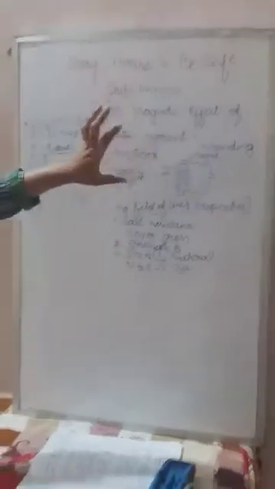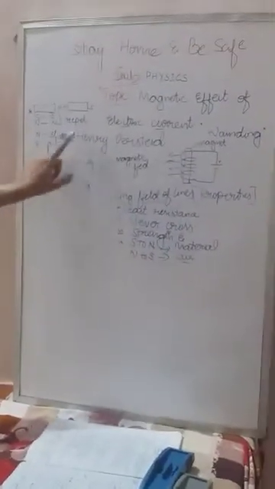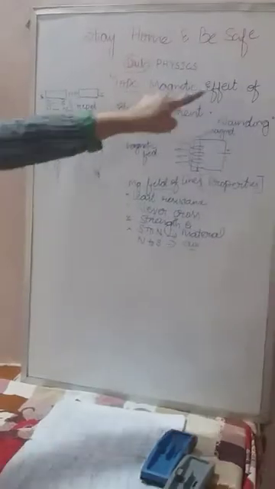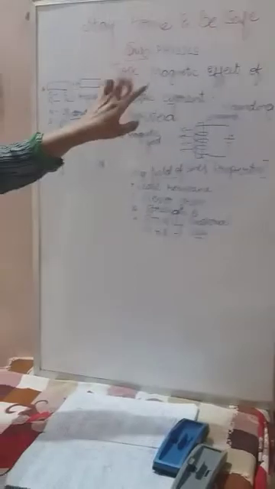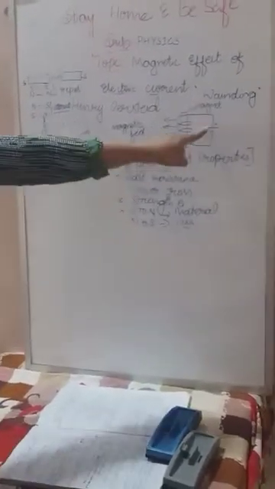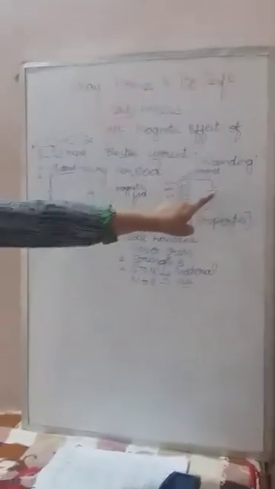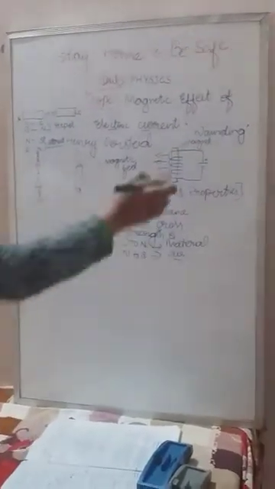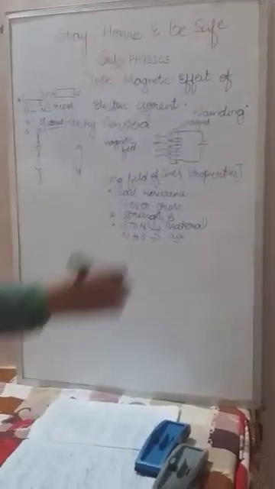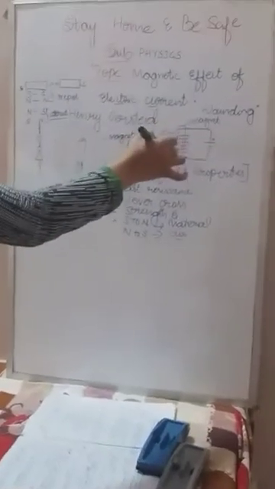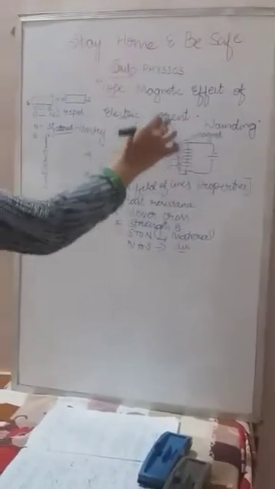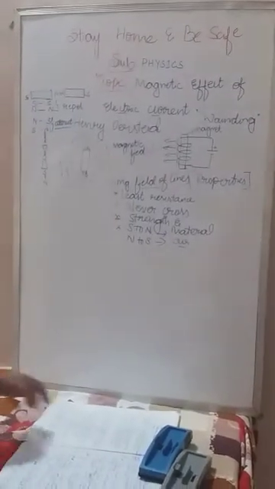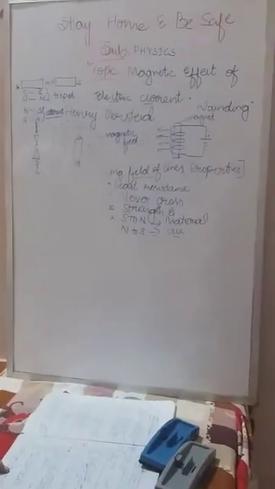I already explained what is meant by the magnetic effect of electric current. When electric current is passed through a conductor, a magnetic field is created around it. That is called the magnetic effect of electric current. The name itself says its definition. So how are we passing the electric current? We are passing the electric current through the battery. When we pass the electric current through this conductor, a magnetic field is created around it, and that is called the magnetic effect of electric current.